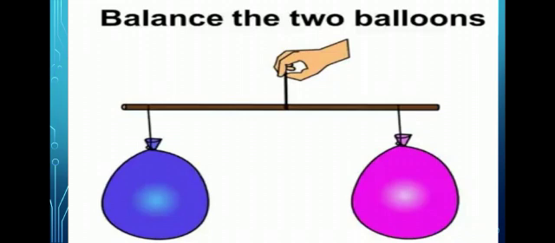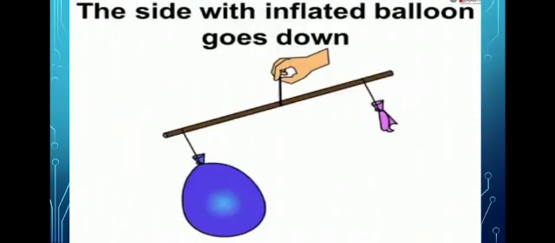Now prick one of the balloons with a needle. I pick the pink colored balloon. You can pick any one of the balloons. Then what happened? The side with the inflated balloon goes down. So the balloon that has air goes down. From this experiment we conclude that air has weight.